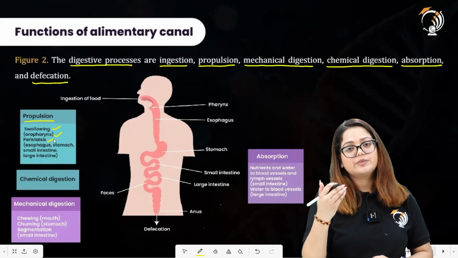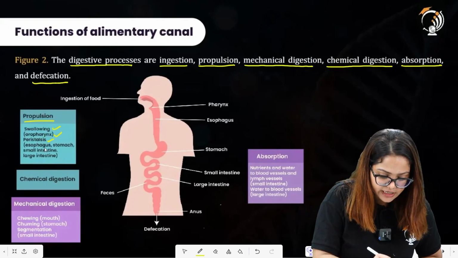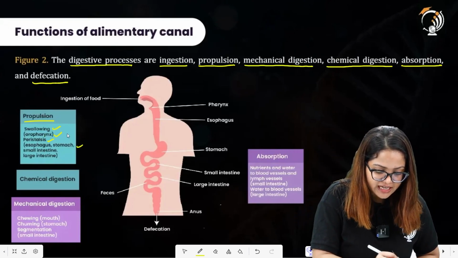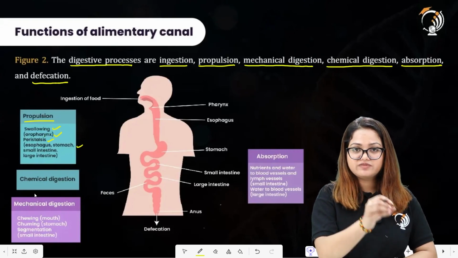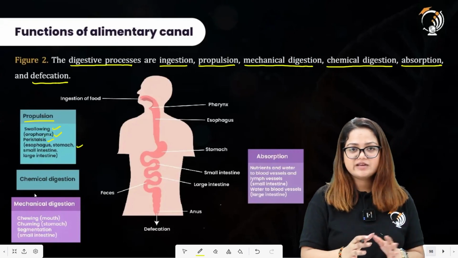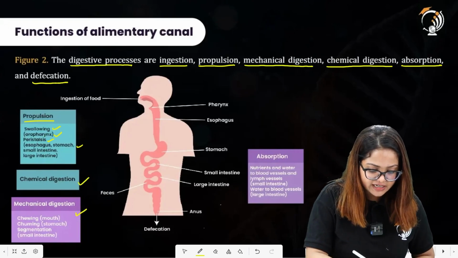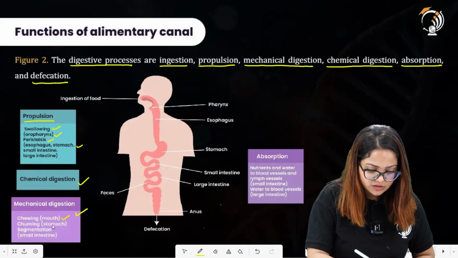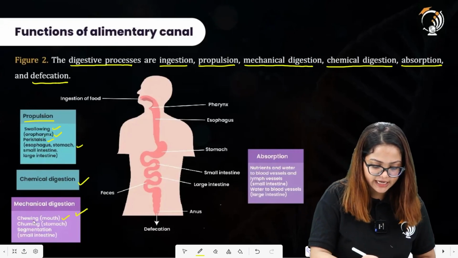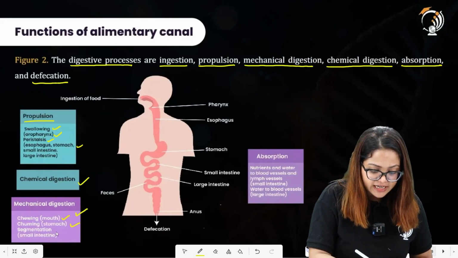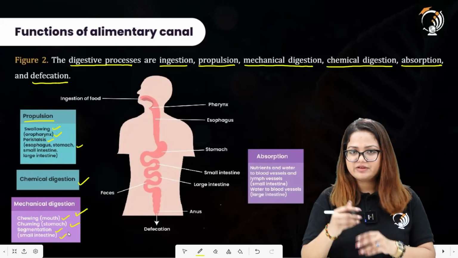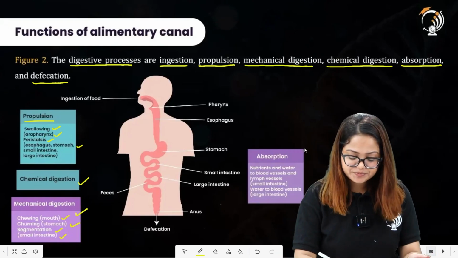Esophagus, stomach, small intestine, these all have this feature in which they can perform this peristalsis movement. Chemical digestion will be occurring. Mechanical digestion: chewing in the mouth by the teeth, churning by the stomach, segmentation in the small intestine, we will study about that.